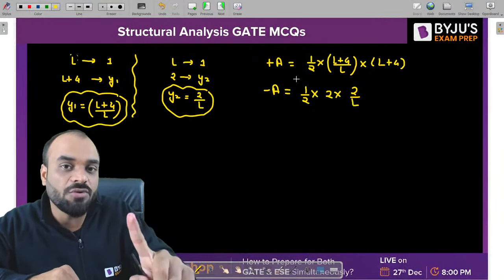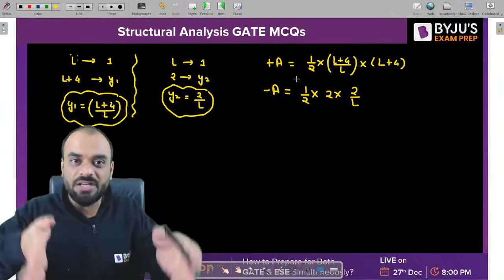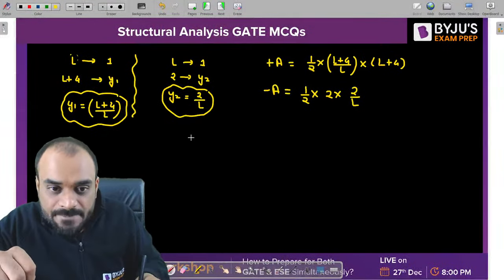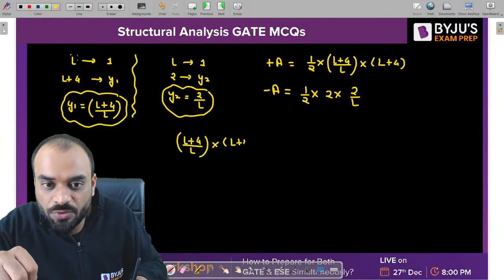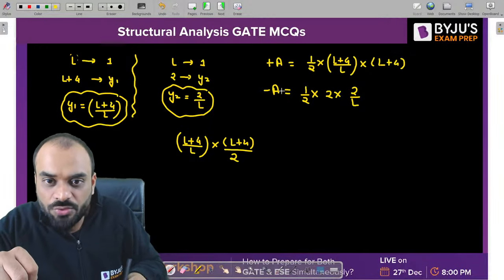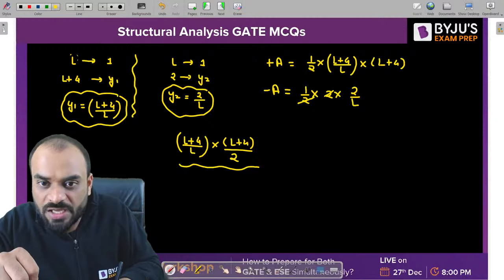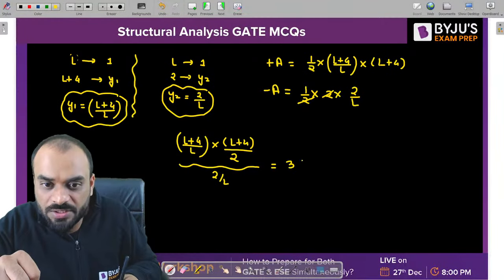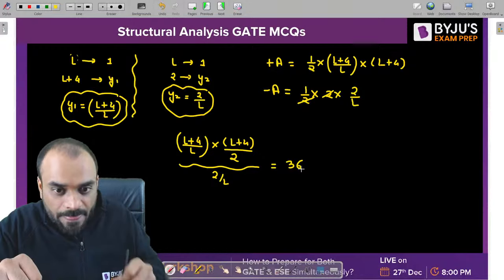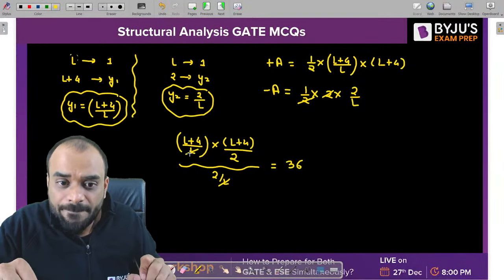Clear? But you have to take the modulus of it. Modulus means both the values should be positive, or you can take mod of it, right? So (L + 4) divided by L multiplied by (L + 4) divided by 2, and divided by, you can cancel this 2, and this will be 2 by L, and it should be equal to 36. Can we cancel this L and this L easily?